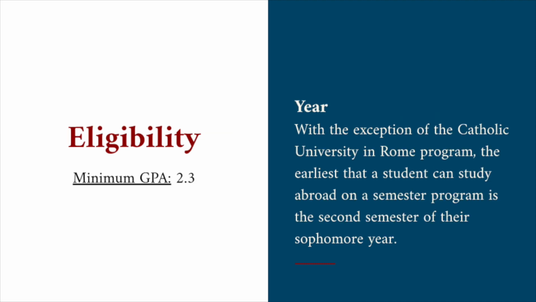Eligibility requirements for all of our programs begin with a minimum GPA of 2.3. Additionally, with the exception of the Catholic University in Rome program, the earliest that a student can study abroad in a semester program is the second semester of their sophomore year. All of our summer programs are available beginning your first year.